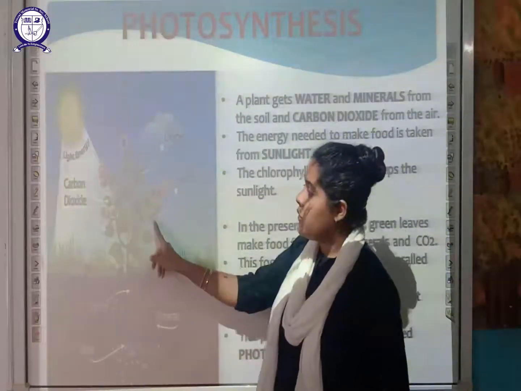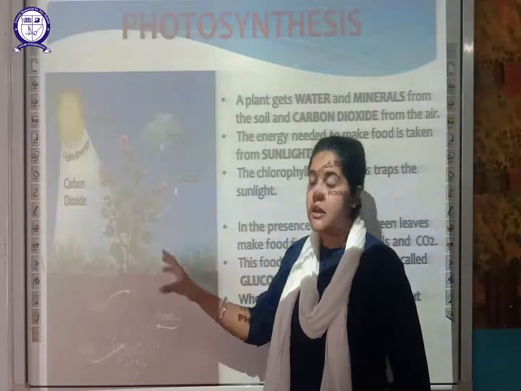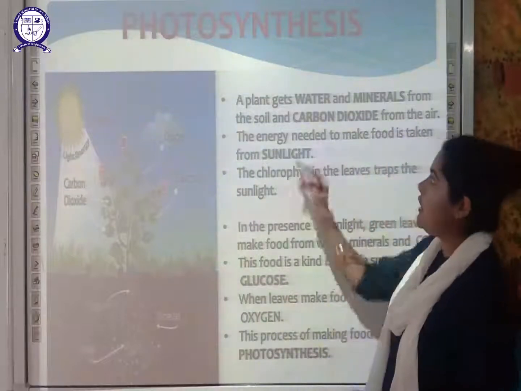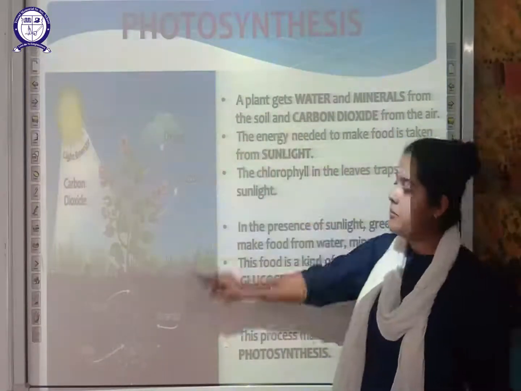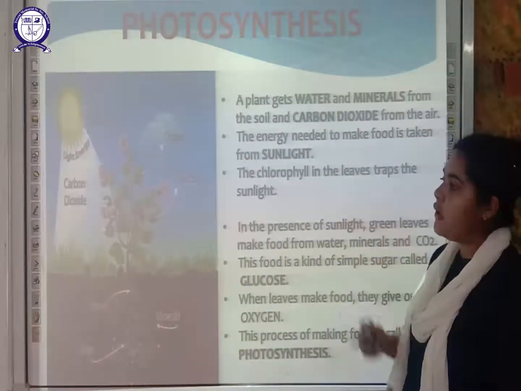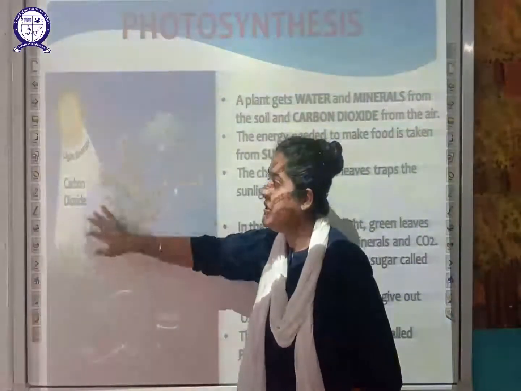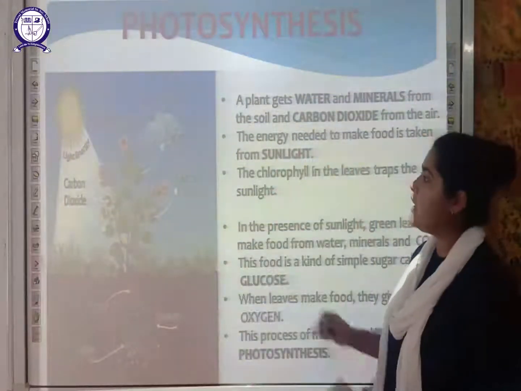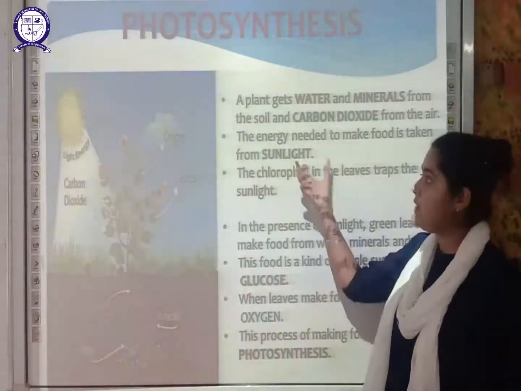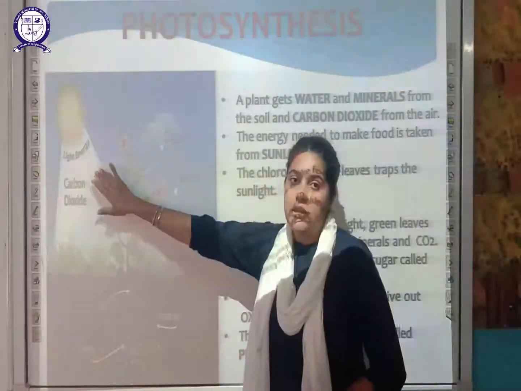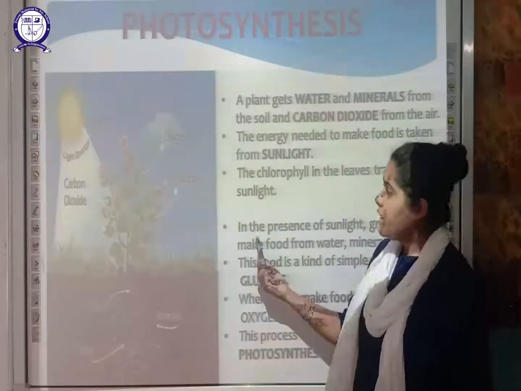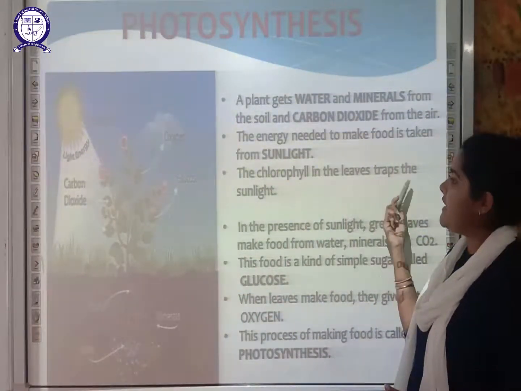Here you can see most plants have green colored leaves. Why are they green? Because of the presence of chlorophyll. Water and minerals are absorbed from the soil with the help of the root, and carbon dioxide is obtained from the air. The leaf absorbs this carbon dioxide from the surrounding air. The energy needed to make the food is taken from sunlight. Sunlight provides the light energy to the plant so that it can make the food. The chlorophyll present in the leaf traps the sunlight.